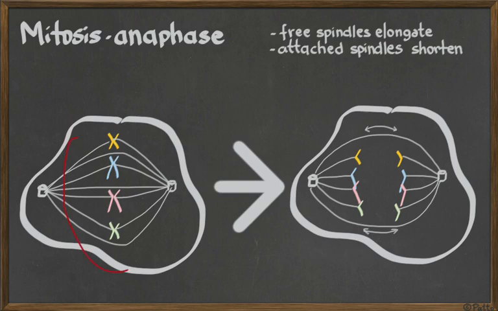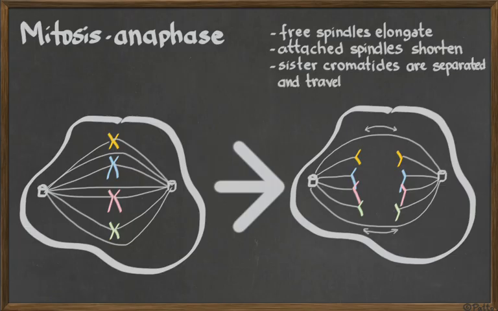So if it had 4 chromosomes there, now it has 8 chromosomes for a short amount of time, because the chromosomes have just been broken apart, and now each chromosome has 1 chromatid again, and they are moving to opposite poles. So attached spindles shorten, the sister chromatids are separated and they move to the opposite poles of the cell. This is anaphase.